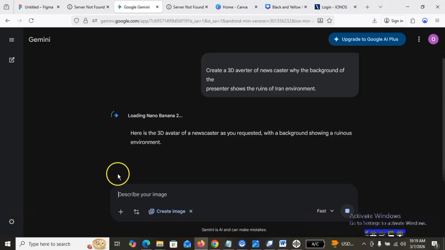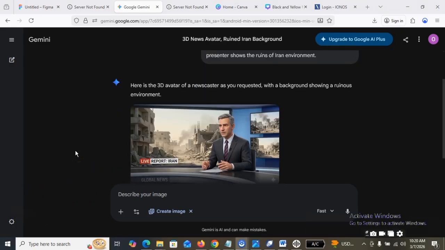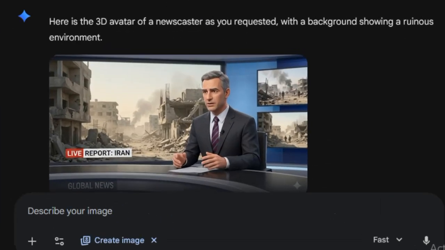So I'm just going to pause this video, then I'll come back when it's done. Alright, so we have already created our image. See, this is what it has to say: here is the 3D avatar of a newscaster as you requested, with a background showing a ruins environment. So here it is, as you can see, live reports as Iran.